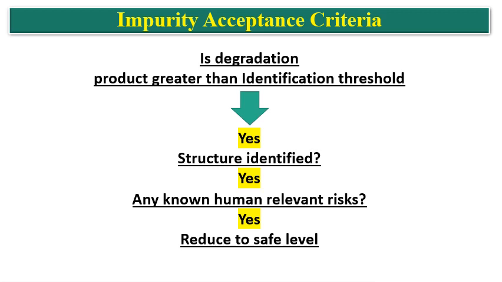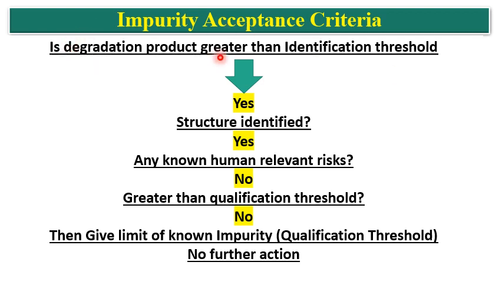So once again we will see, is the degradation product greater than the identification threshold? The answer is yes. Structure is identified? Yes, we have the structure. Now, is there any known human relevant risk for this structure? Yes, the risk is there. Then reduce to the safe level. So this is example 1.